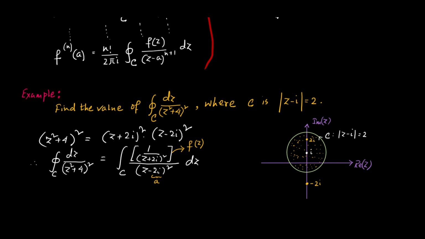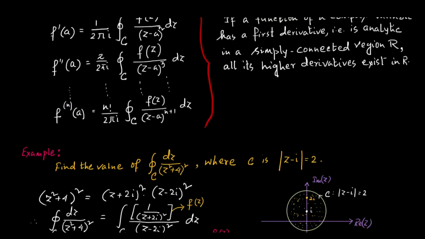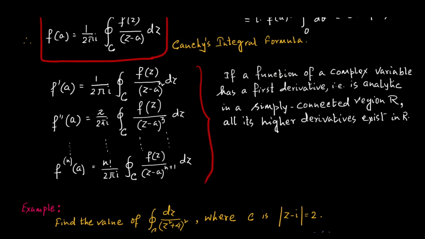And if we apply Cauchy's integral formula, then the integration along C of f(z) divided by (z − a)² dz will be equal to what? Let us quickly revisit this Cauchy's integral formula.